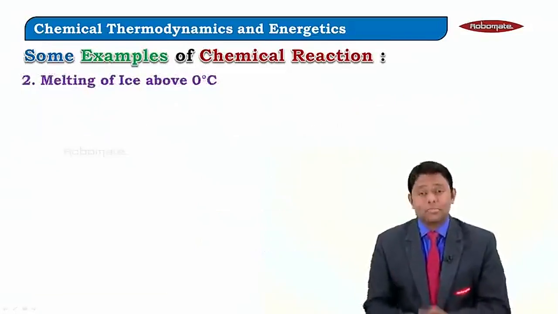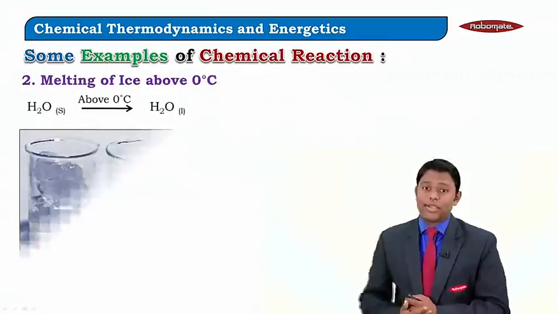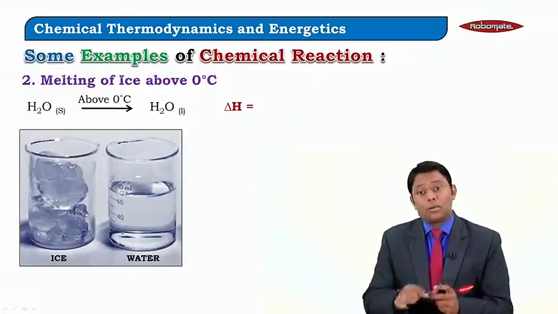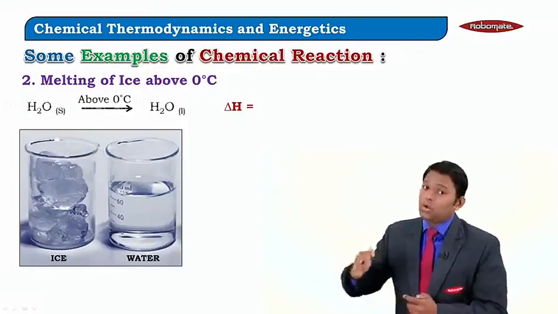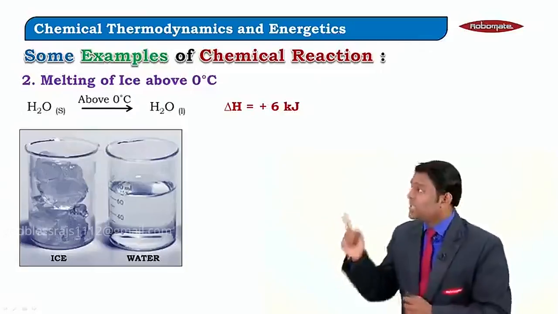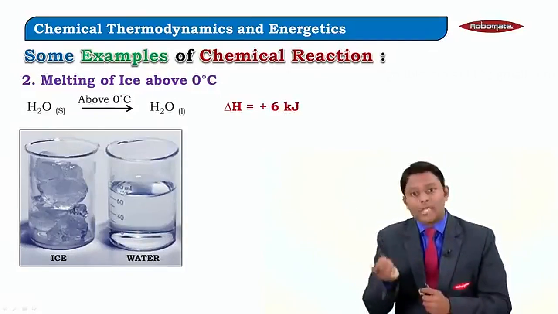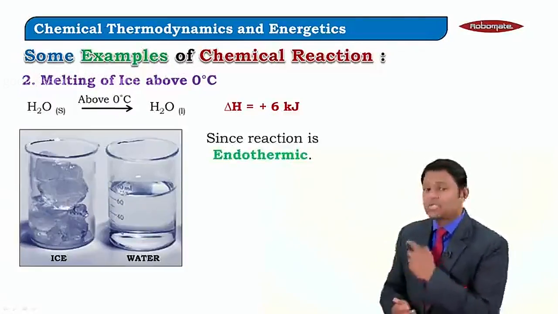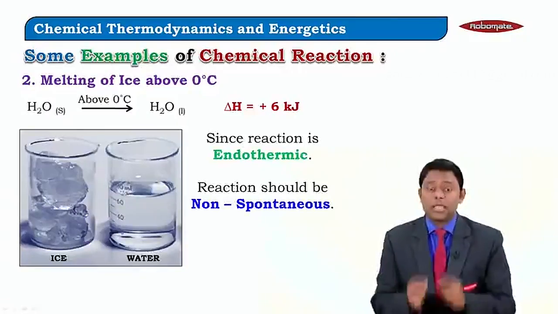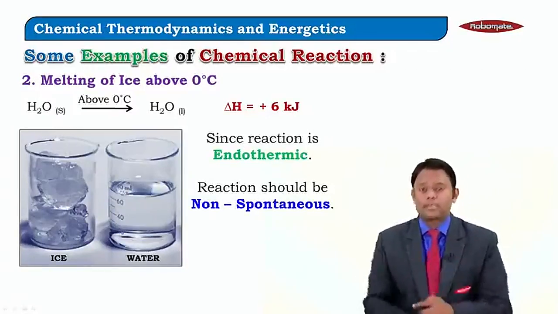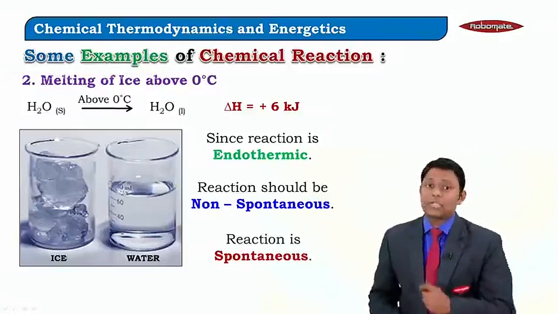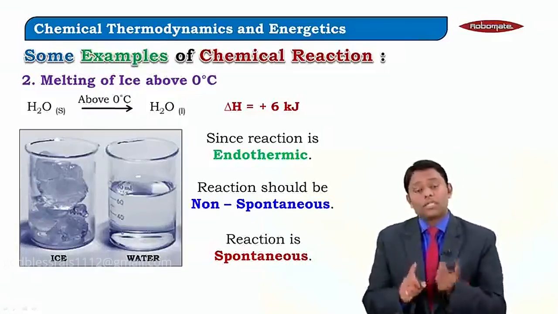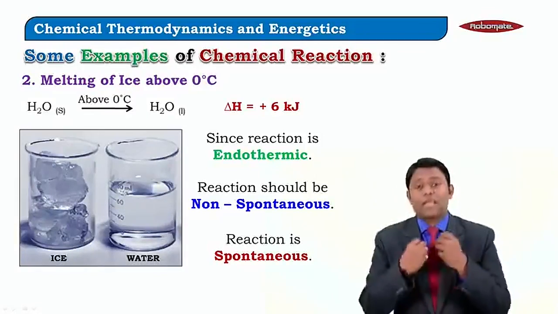Let us consider the second example, melting of ice above 0 degrees Celsius. Above 0 degrees Celsius, it doesn't require any help. It will directly convert from solid to liquid. But if you see the delta H value, it is plus 6 kilojoules. That means the reaction is happening after absorbing that much energy, so it is endothermic. If the reaction is endothermic, ideally it should be non-spontaneous. But here we find that this reaction is spontaneous. So this is a spontaneous reaction after absorbing energy. The previous one was a spontaneous reaction after emitting energy.